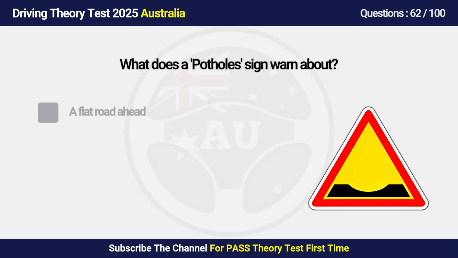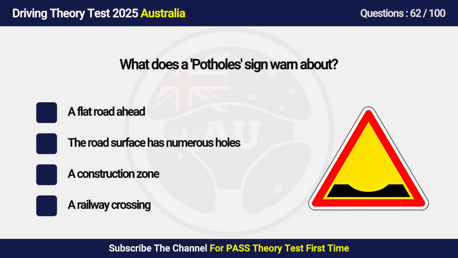Question 62. What does a sign warn about? A. A flat road ahead. B. The road surface has numerous holes. C. A construction zone. D. A railway crossing.